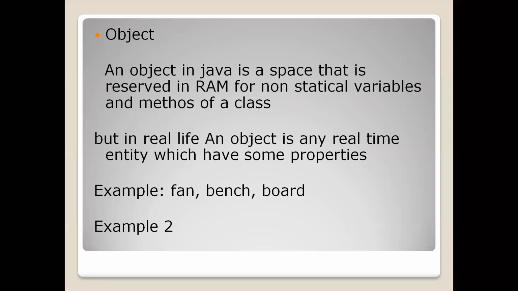right? So an object in Java is a space that is reserved in RAM for non-static variables and methods of a class. We have already seen in the previous session what is the need of creating an object in Java.